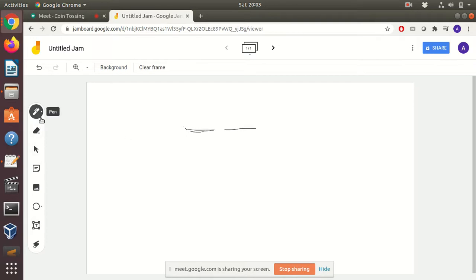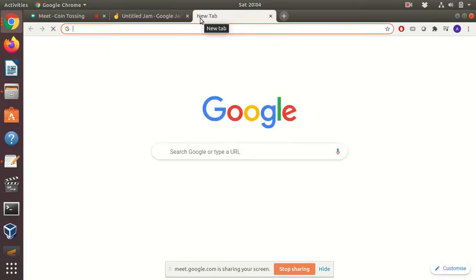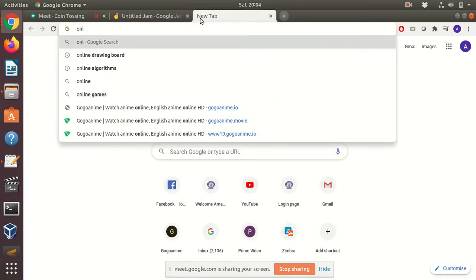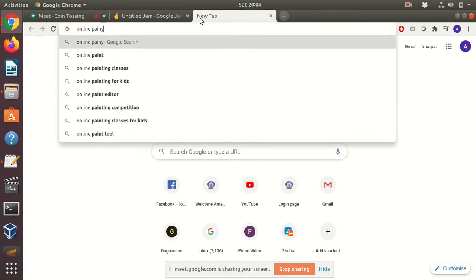The thickness is too low. One second. Just a second. Okay, red will be fine, I guess. Actually, it's coming a little bit light here. There it was working properly. Okay.